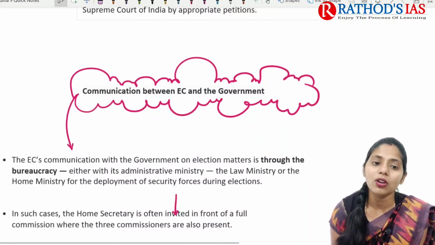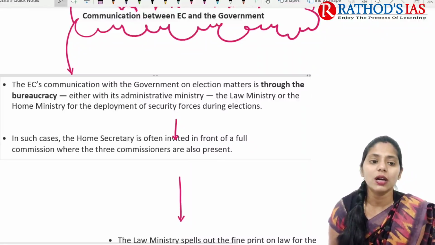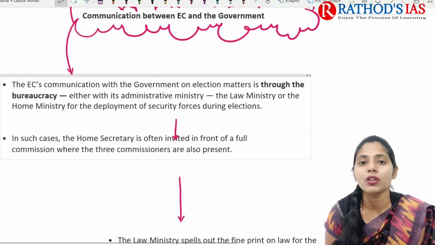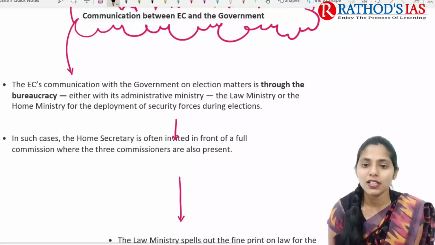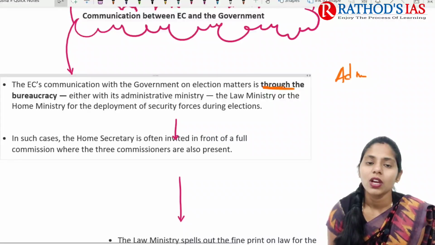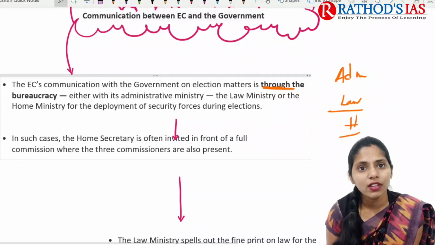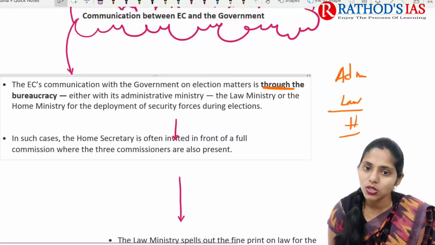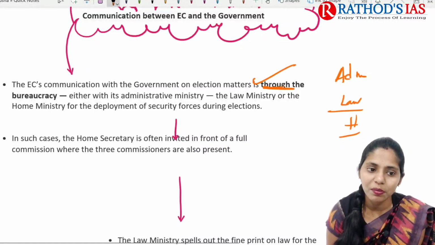If you're talking about communication between the Election Commission and the government, the Election Commission's communication with the government on election matters is mainly through the bureaucracy. It is mainly done through the administrative ministry, or the law ministry, or the home ministry, or even through the deployment of security forces during these elections. In this way, communication between the EC and the government is maintained.